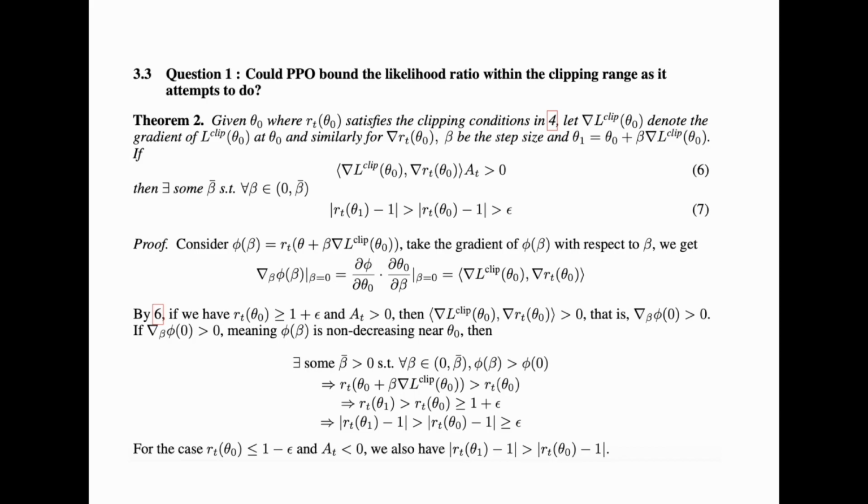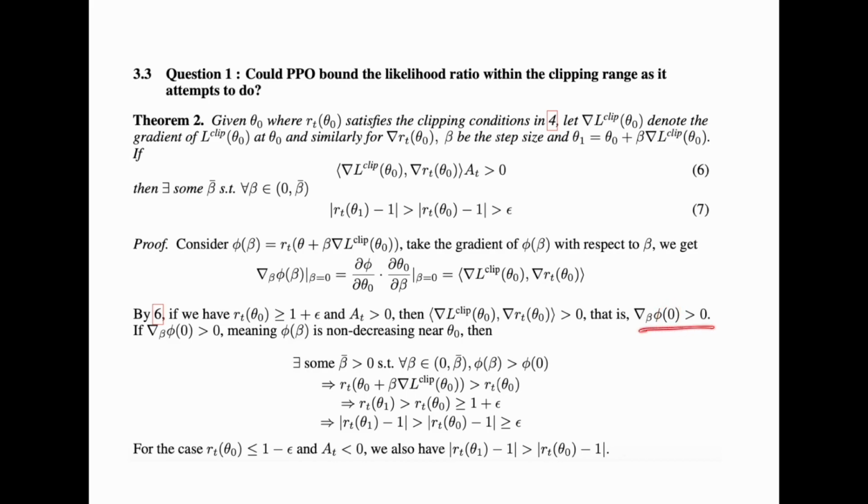then if the likelihood ratio is out of the clip range in the direction greater than 1 plus epsilon and the advantage is greater than 0, then since this is positive and the entire thing is positive, we can ensure that this is positive. Thus, the gradient of phi beta at 0 is positive.